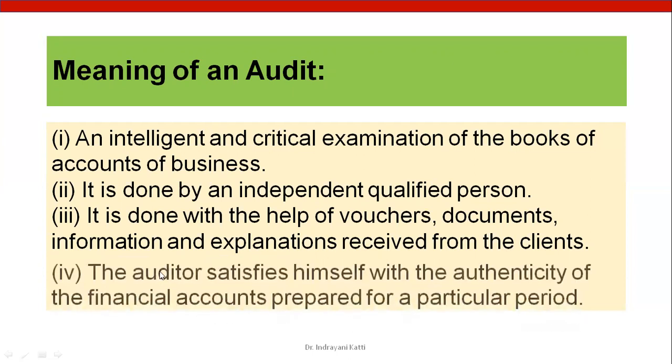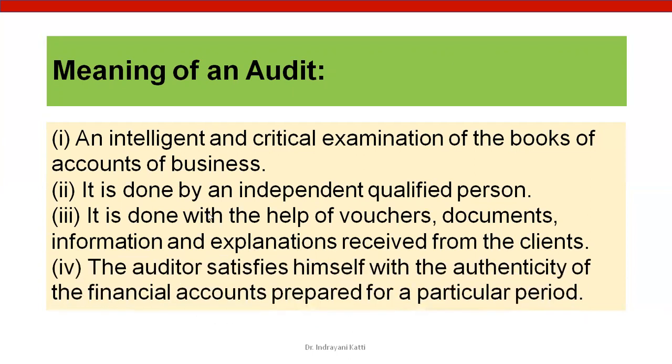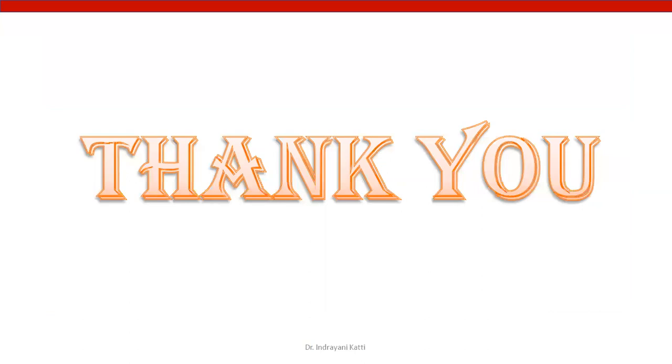Okay. So next, the auditor satisfies himself after doing all this examination, vouching, that is going through the documents, information, and explanations. The auditor satisfies himself with the authenticity of financial accounts prepared for a particular period. So if he is satisfied, at the end he will express his opinion in the form of an audit report. Okay, so this is about auditing.